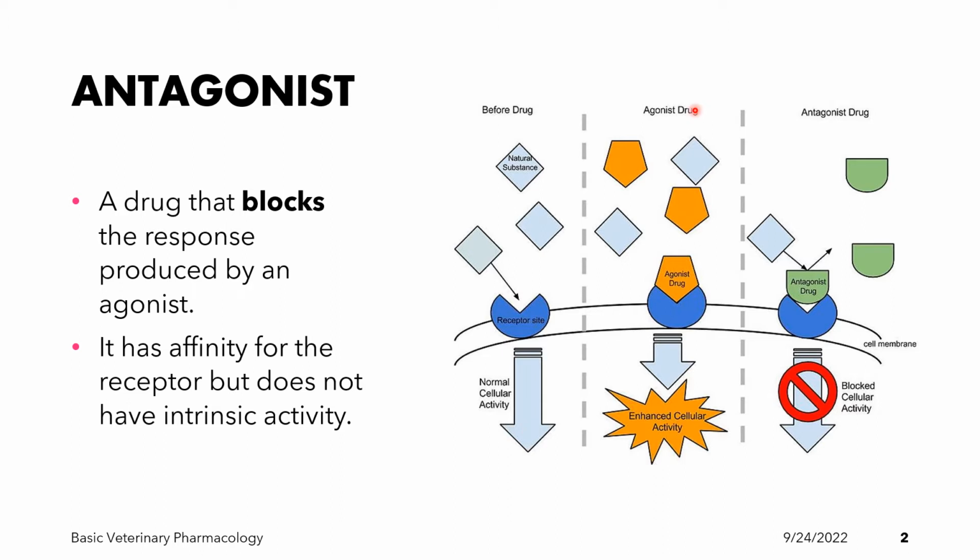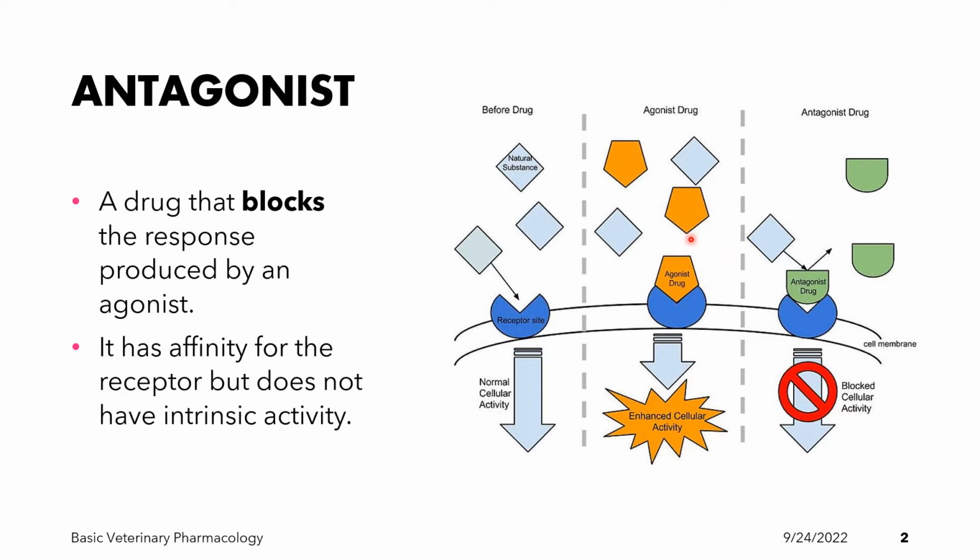How about for an agonist drug? When an agonist drug binds to its receptor, it will mimic the action of the ligand that binds normally to that particular receptor.